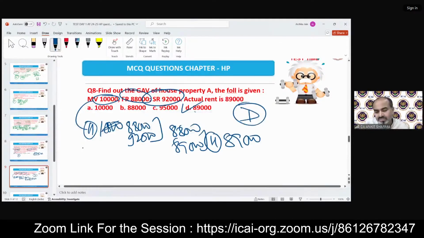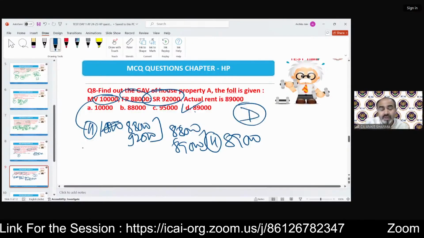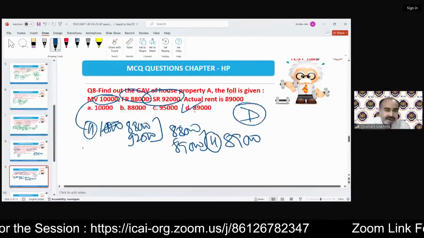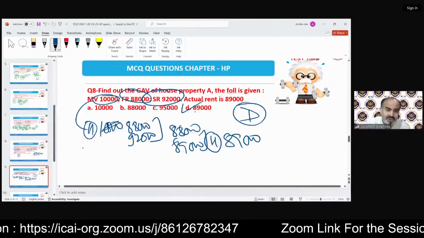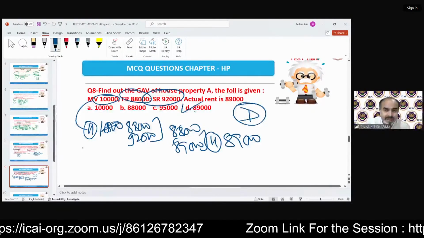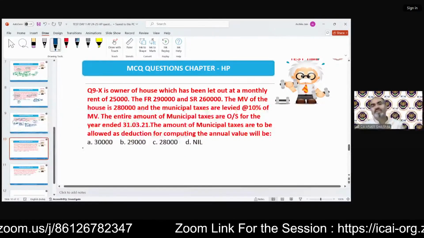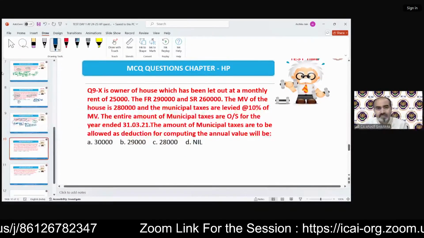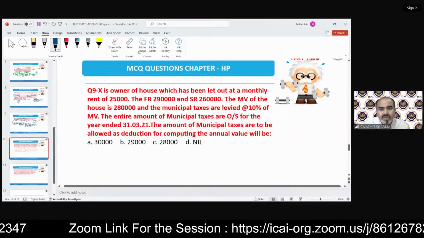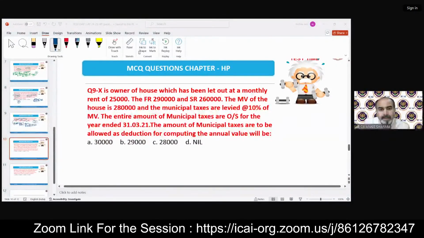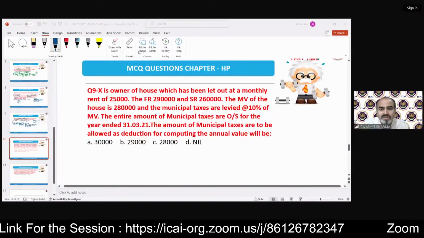I will upload these MCQs on the portal, of course. The previous notes have already been uploaded. Kindly download them. There's a chart presentation also, which is really going to help you in the examination to revise the provisions quickly. Next is X is owner of house. Okay, there is something in the chat box. Okay, so students are giving continuous answers themselves. Good, very good.